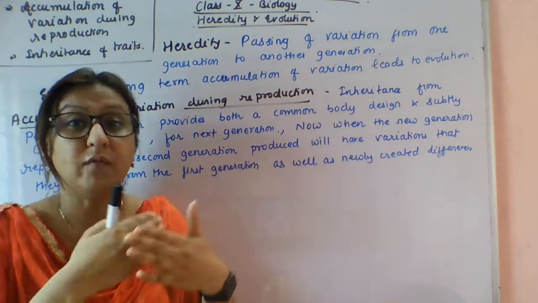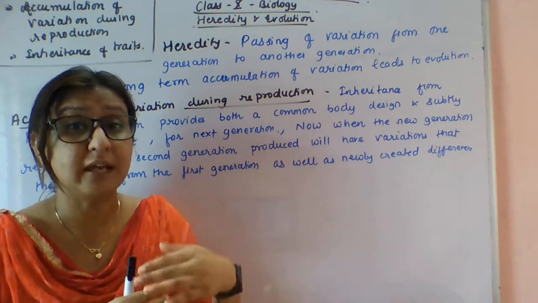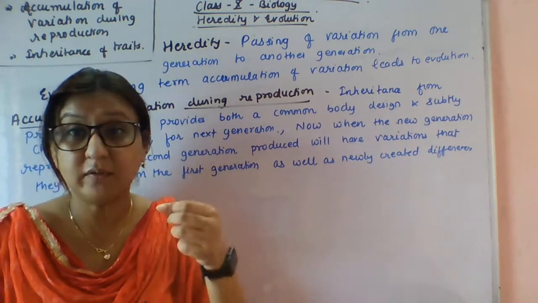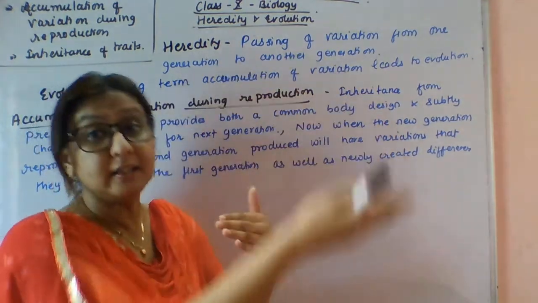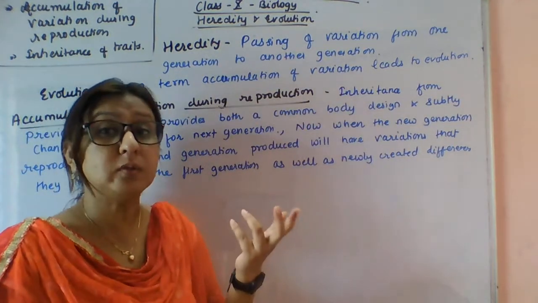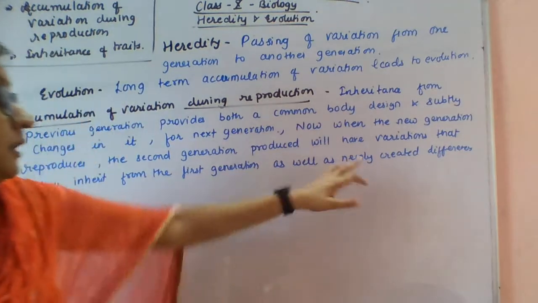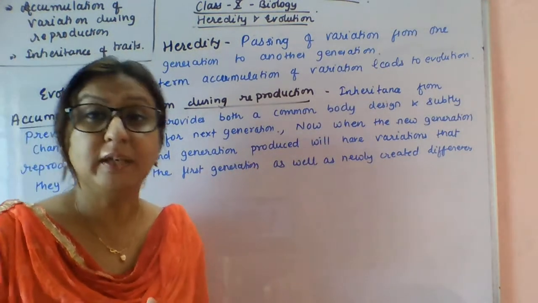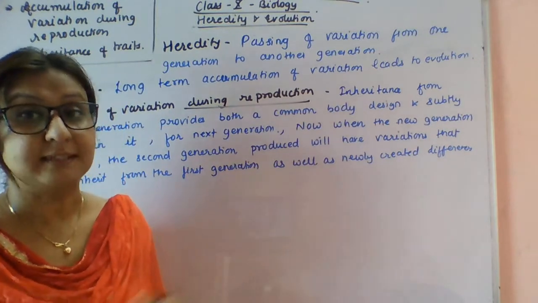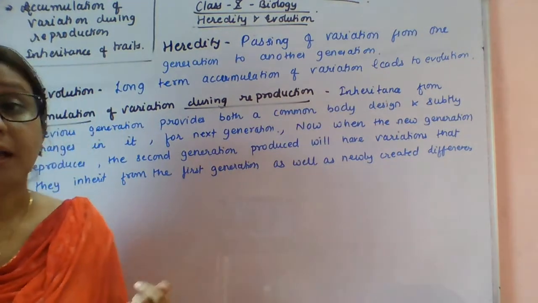If one generation reproduces, there will be a few minor variations in the next generation. And when the next generation reproduces again, the variation will be there also. So they inherit from the first generation as well as the newly created differences. That is called inheritance.